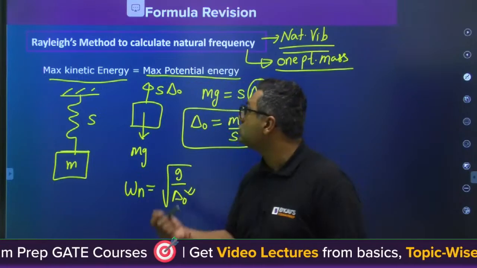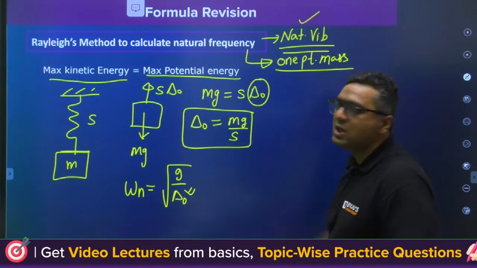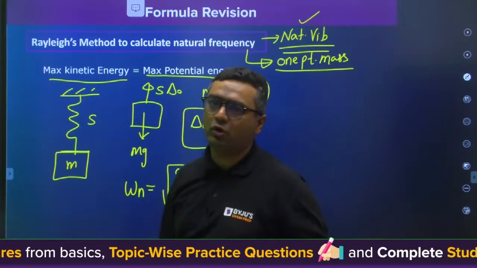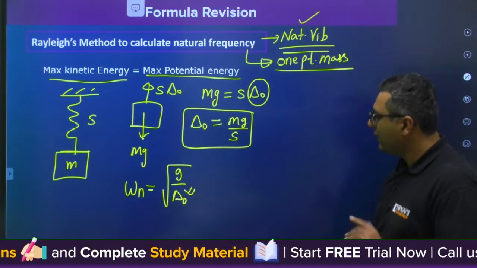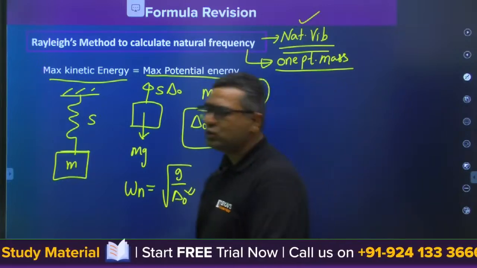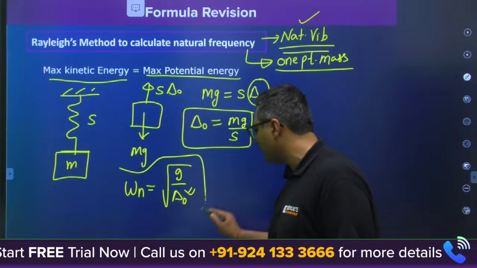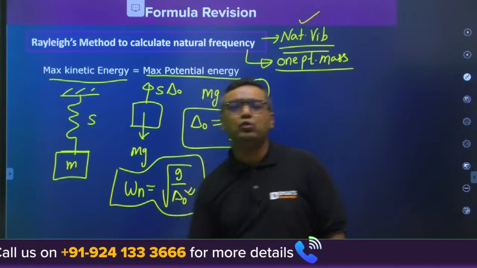Second, it can be used only in natural vibration, so friction should not be there, damper should not be there. But here the thing is very easy. You just need to find the static deflection of mass and you will be able to write the answer.